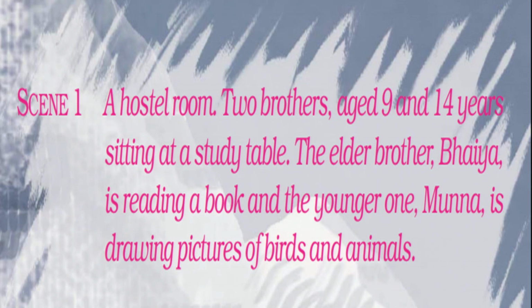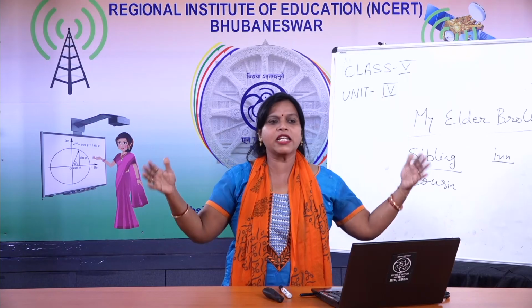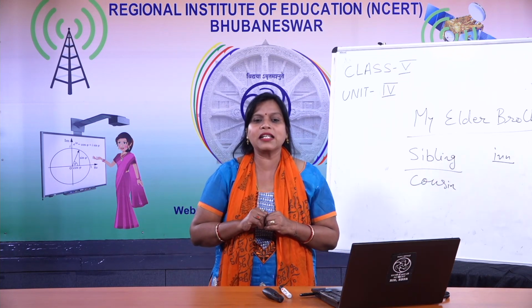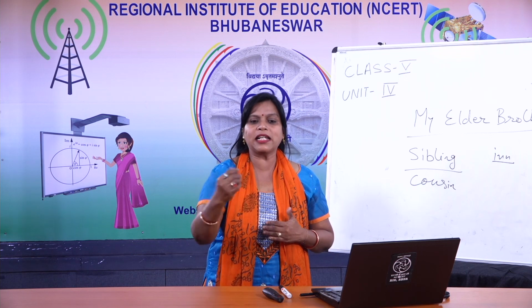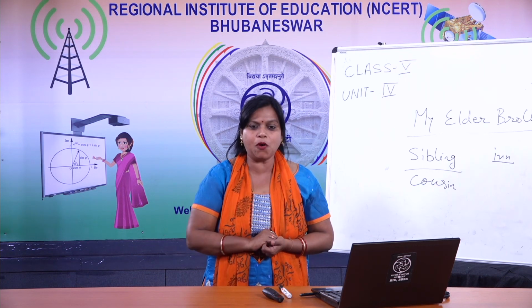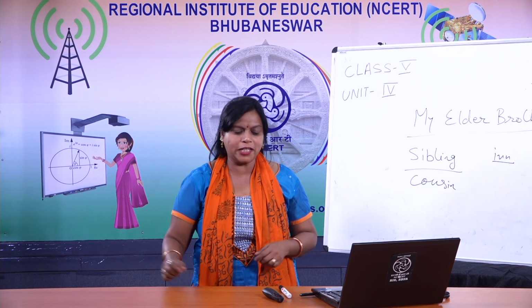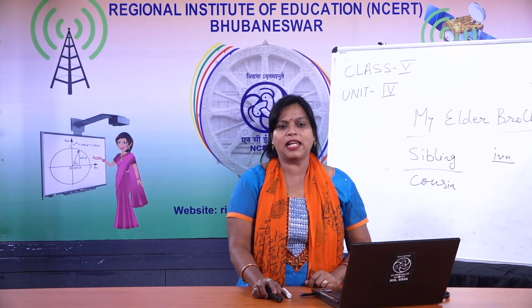So, Indian name has taken Munna, who is drawing pictures of birds and animals. Scene 1 is a hostel room. Two brothers are sitting at the table, and one brother is reading a book. Who is reading a book? The elder brother. And what is the younger one doing? He is doing some pictures of birds and animals.